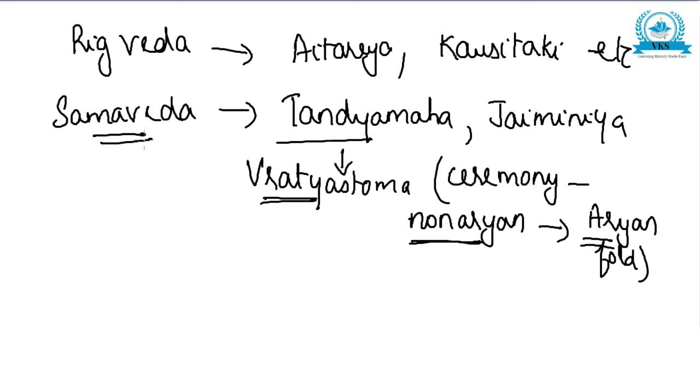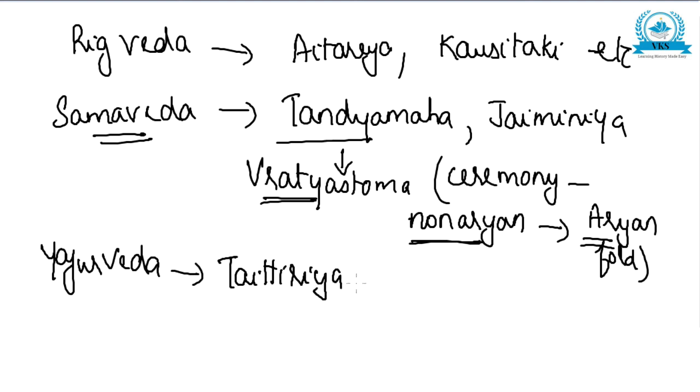Tandya Maha and Jaiminiya Brahmana are attached to Samaveda, and Tandya Maha consists of Vratyastoma, which is a ceremony through which people of non-Aryan stock could be admitted to Aryan fold. That is a very important term. Now related to Yajur Veda, which Brahmana is attached to Yajur Veda? We can say Taittiriya Brahmana and Satapatha Brahmana.